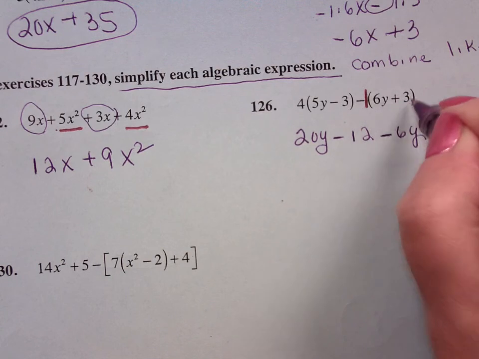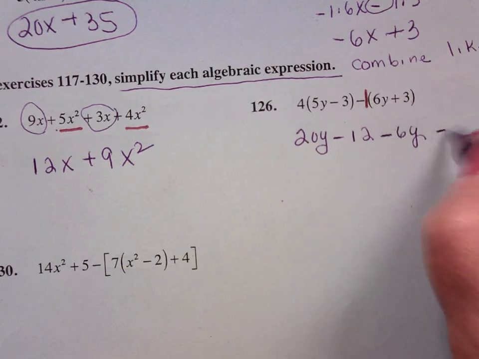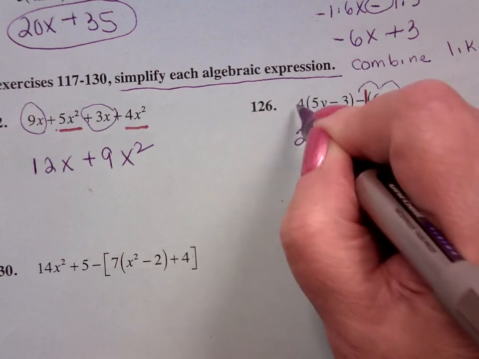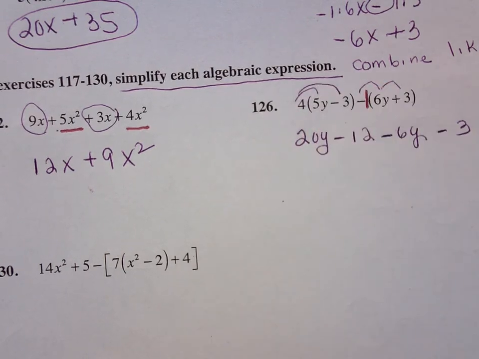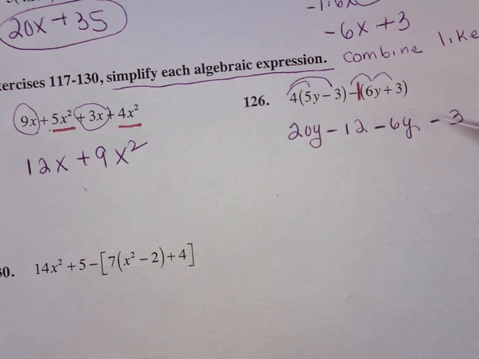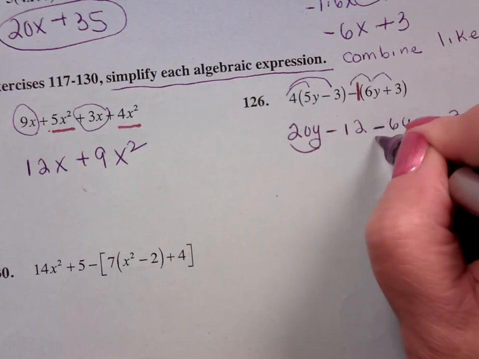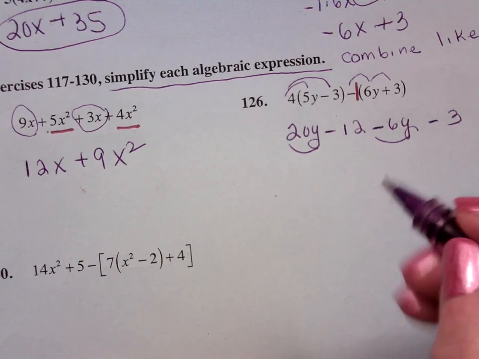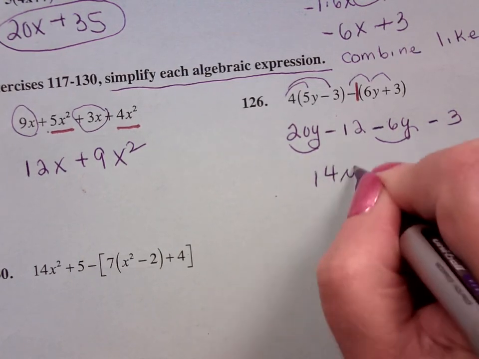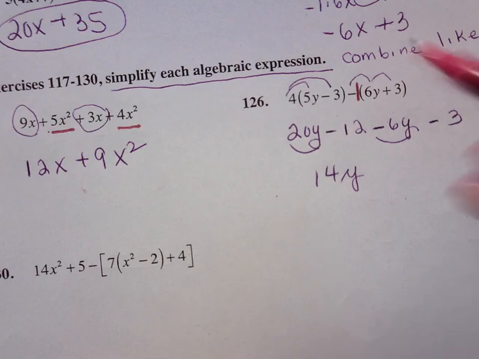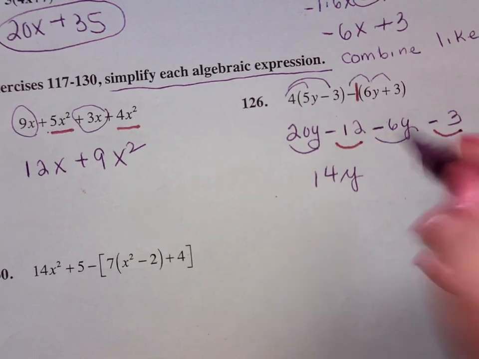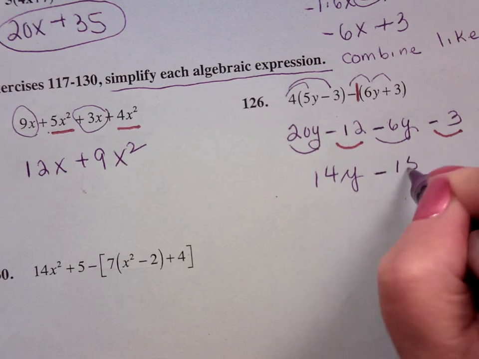Minus 1 times plus 3 is minus 3. So it's a pollinator. Now you combine like terms. I have a 20y and a minus 6y, is how many y's? 14 y's. And then I have a minus 12 and a minus 3, is how many? Minus 15.